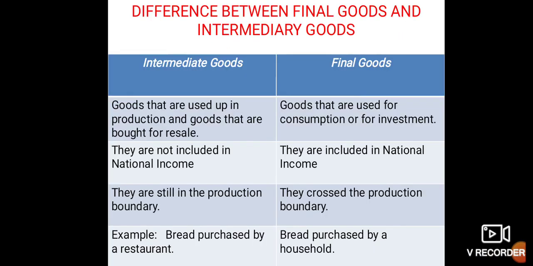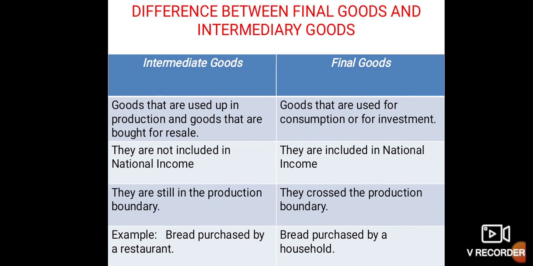Now, what is the difference between final goods and intermediate goods? Intermediate goods are used up in production and goods that are bought for resale. On the contrary, final goods are used for consumption or for investment. Final goods are included in national income; intermediate goods are not included. Intermediate goods are still within the production boundary, meaning they are under process to become final goods. Final goods have already crossed all the production boundaries and are now available for the consumer to consume.